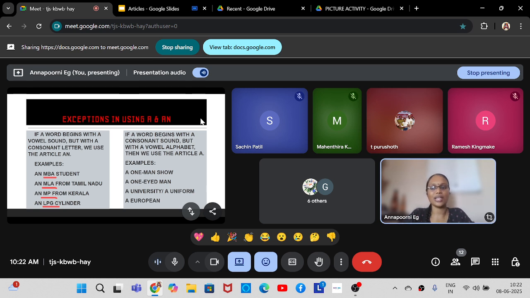Very good. And anyone about MBA? Master of Business Administration. Very good. It is a post graduation degree. Okay. Once you complete plus 2, you can go and join for BBA, Bachelor of Business Administration. After that, you can pursue MBA, Master of Business Administration. Even after BCom, many of them are pursuing MBA.